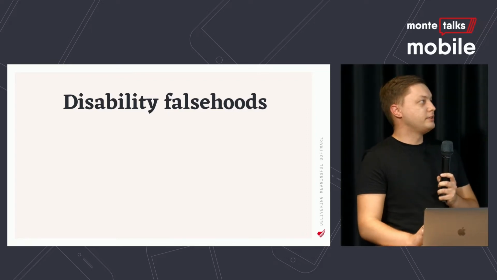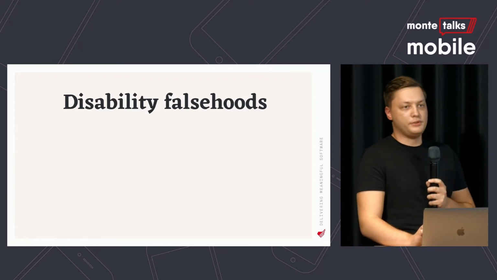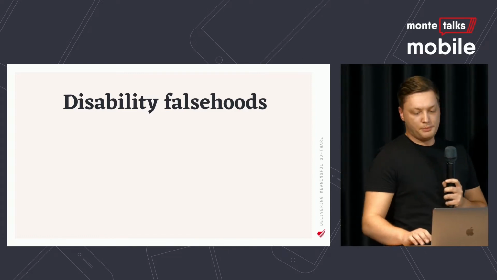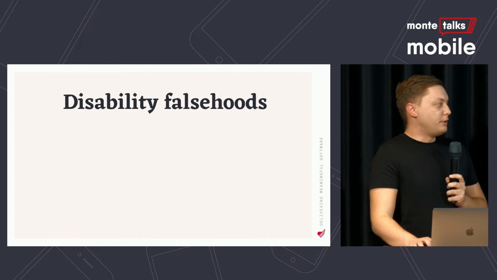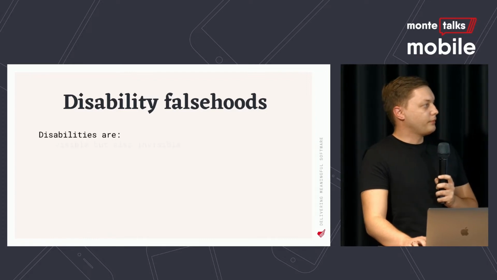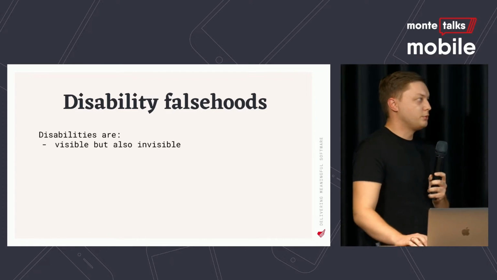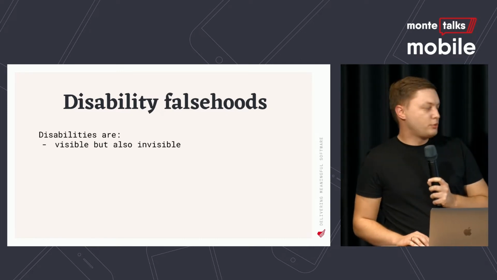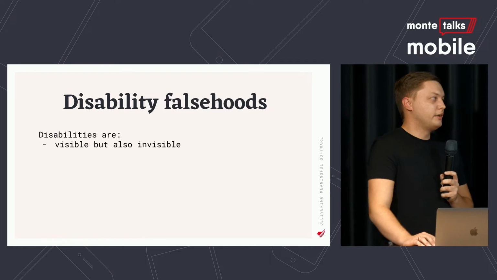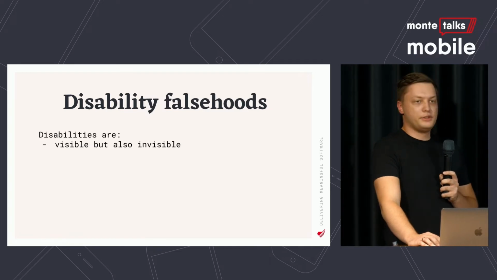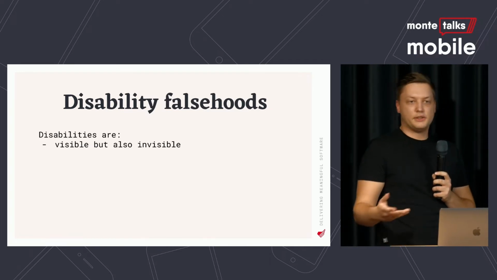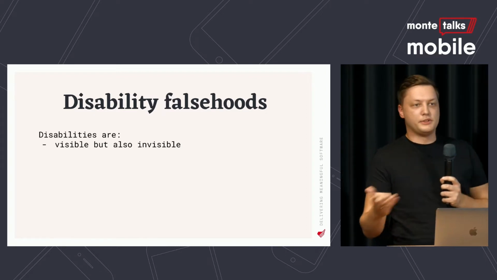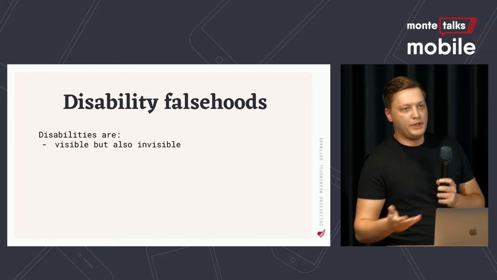And I think this is because we believe in a few falsehoods, and I want to go through at least the major ones. So the first falsehood is that disabilities are only visible, and this is far from being the truth. Actually, most disabilities are invisible. For example, you can't see that someone has a color vision deficiency because you have to ask them, and this is not a conversation that you have with people.